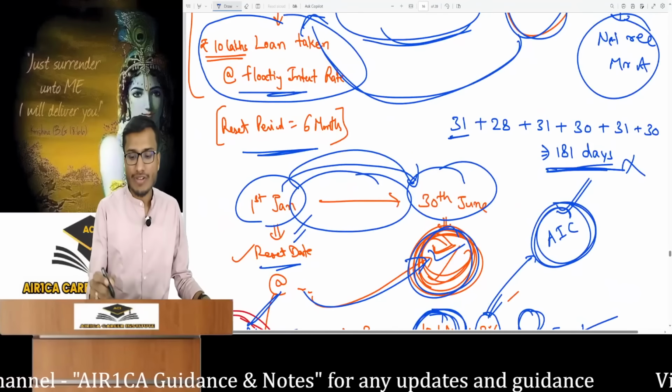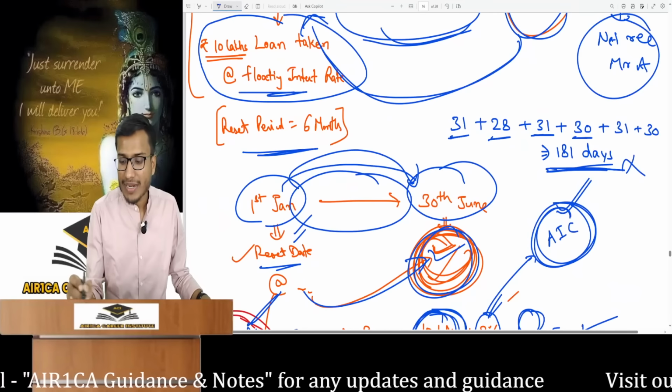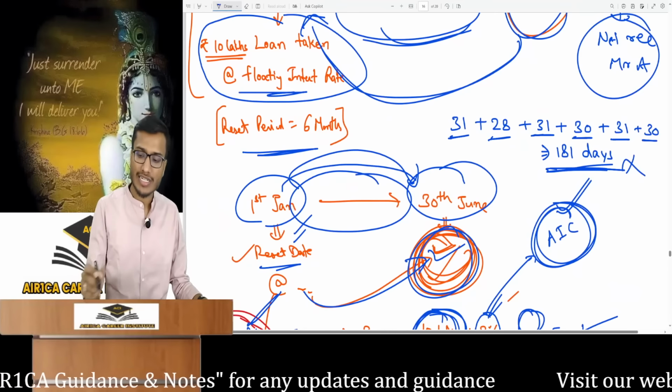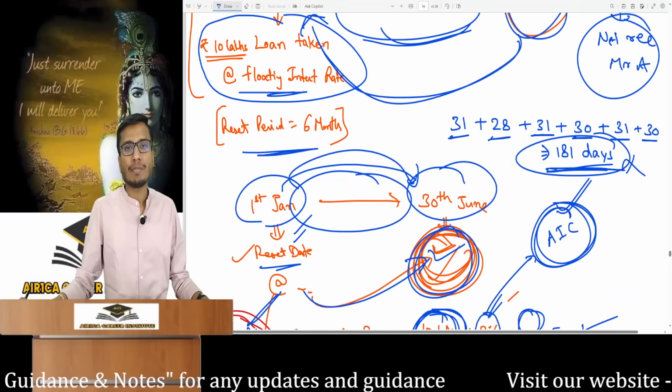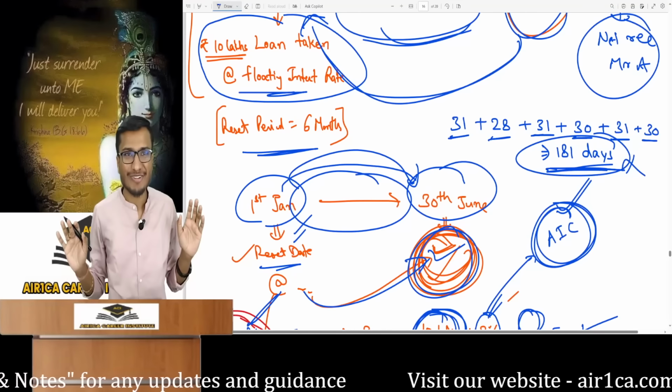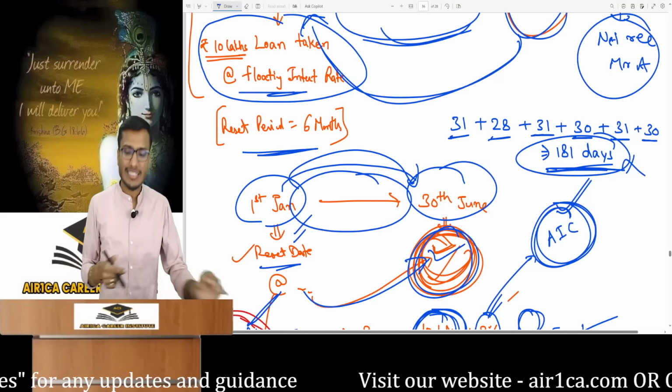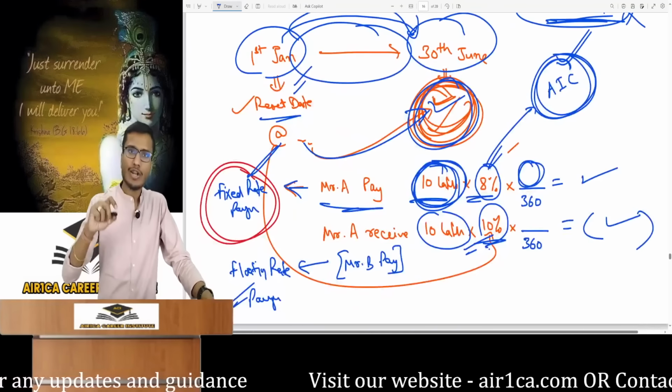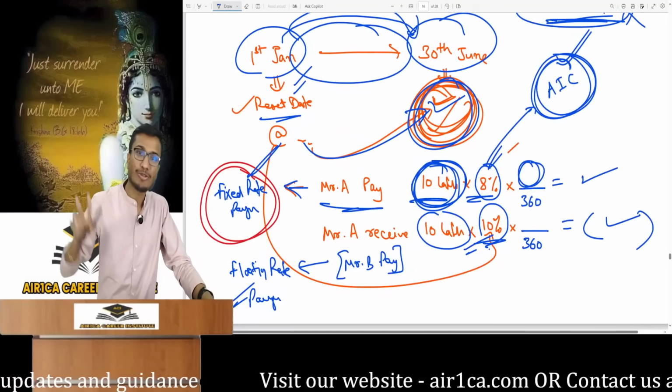31 days in January, 28 in February, 31 in March, 30 in April, 31 in May, and 30 in June. Total 181 days. If the year is a leap year, then February will have 29 days. Don't think about exceptions. If it happens, we will see then. So here it is 181 days. 181 by 360.